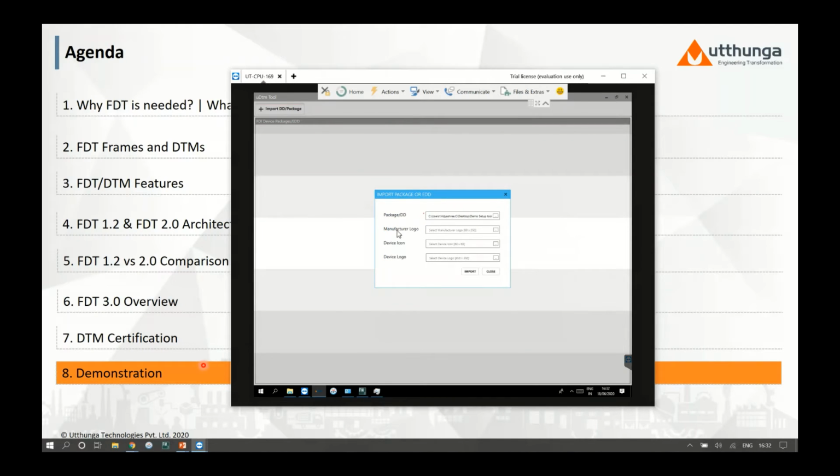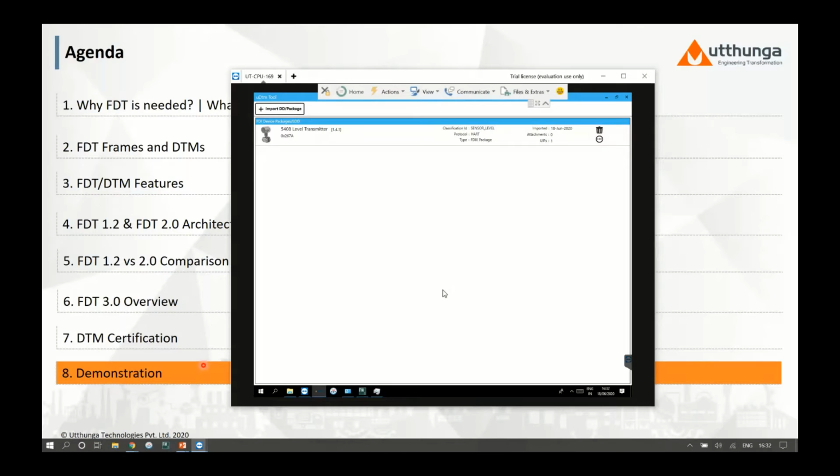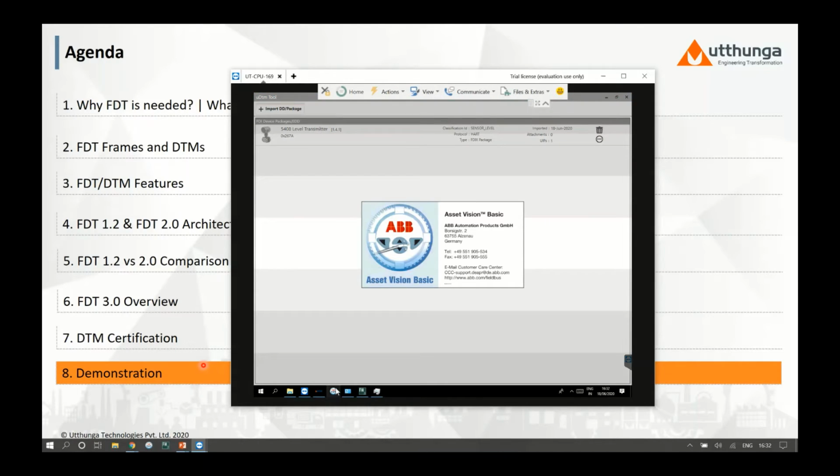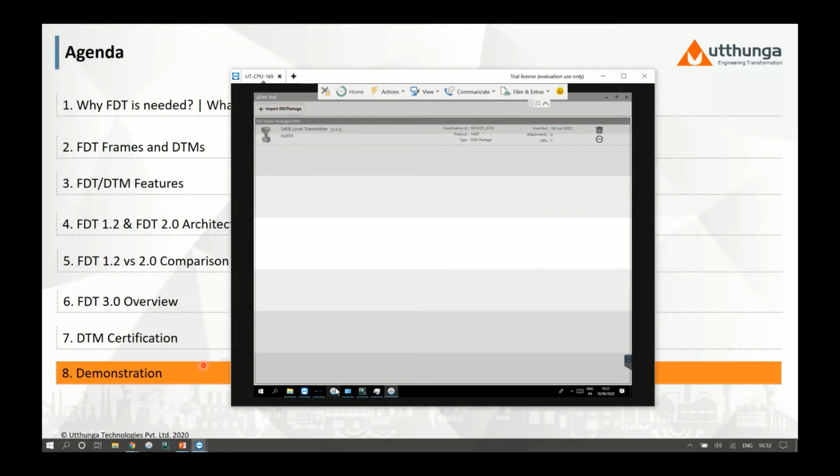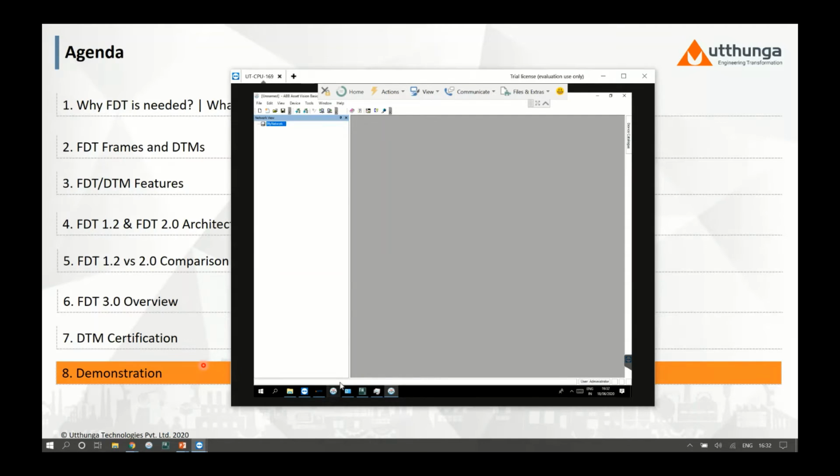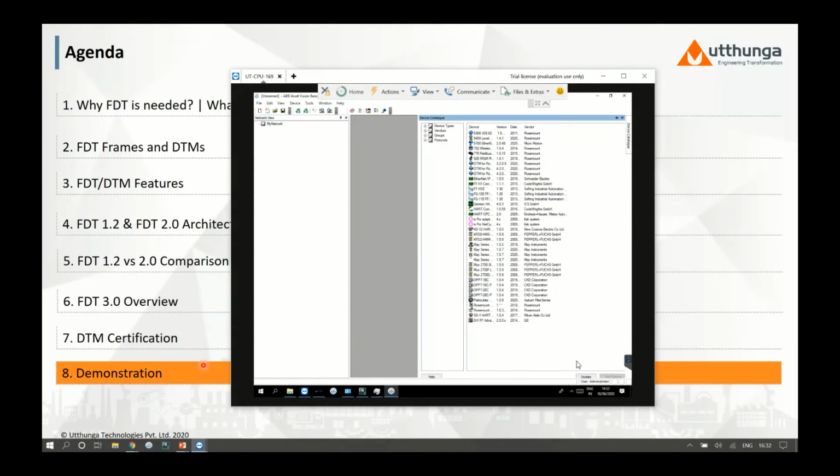As the manufacturer logo, device icon, and device logo are optional, I'm just not giving them. I'm just importing now. So the import is successful and the DTM is ready. Let me show the generated DTM using the ABB host. As the DTM is just created, let me perform the catalog update.